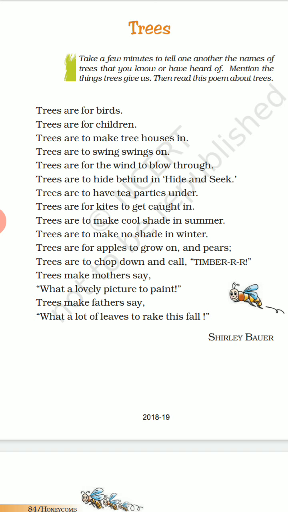Again, trees are for kites to get caught in. Whenever we fly kites, sometimes they get caught on the top of the trees. So this is what the poet is saying. So trees are for kites to get caught in.